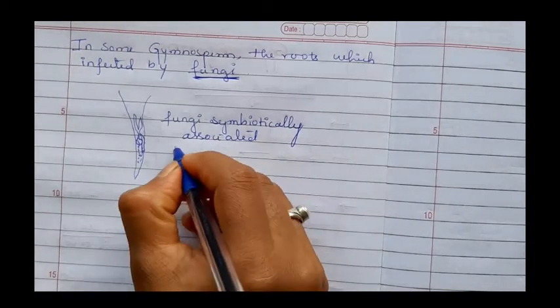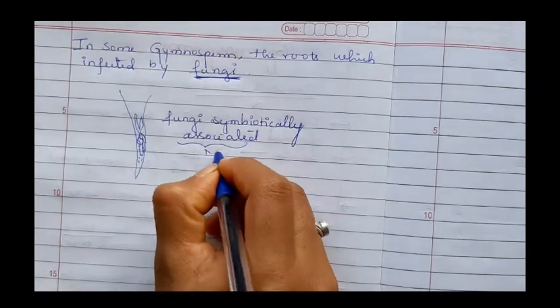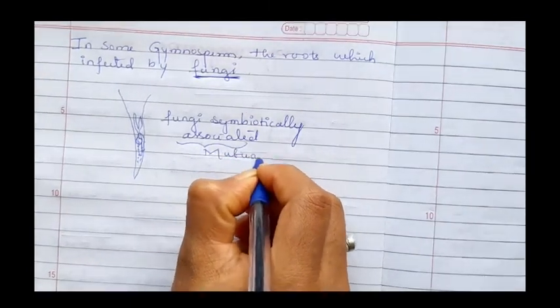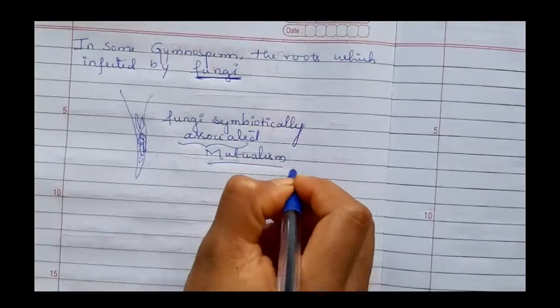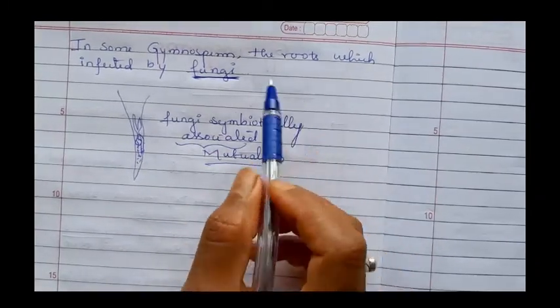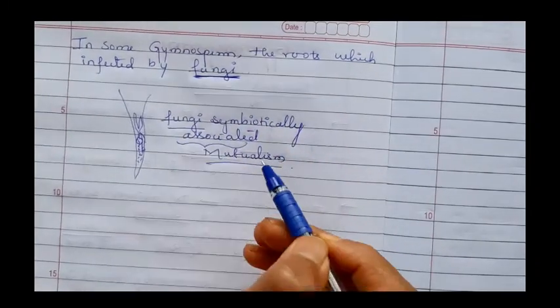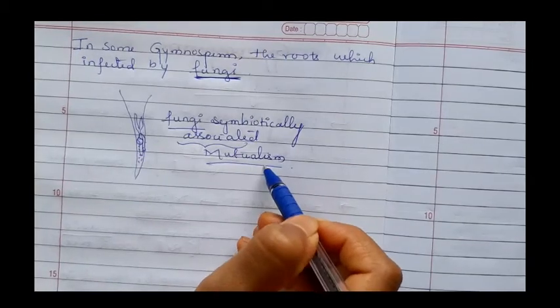It is also known as mutualism. The symbiotic association of the gymnosperms and fungi is known as mutualism.